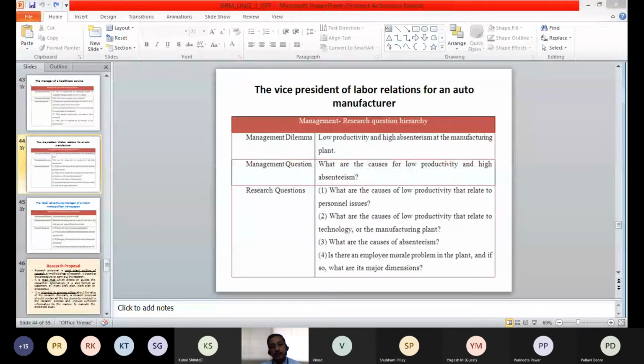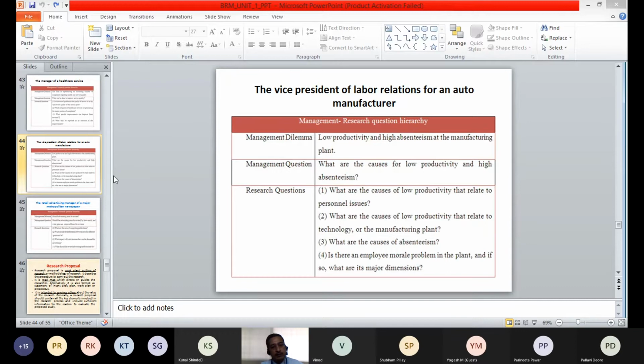So in that plant, there may be a high absentee rate and low productivity. So those are the symptoms. If you observe, these are the different symptoms. The main problem may be something different. The symptoms are low productivity and high absenteeism, which is a concern of that vice president.